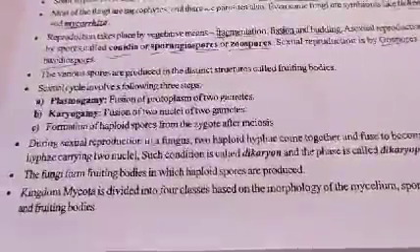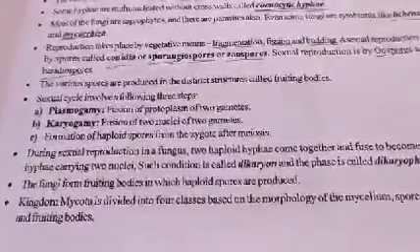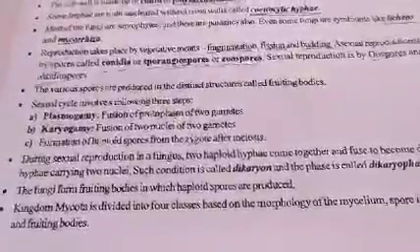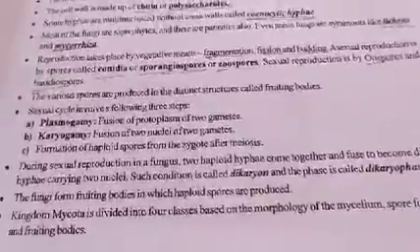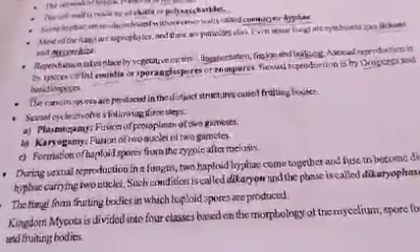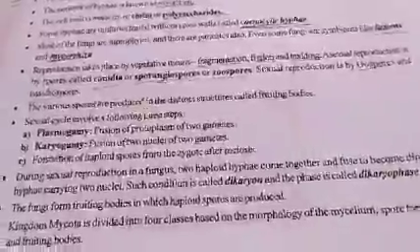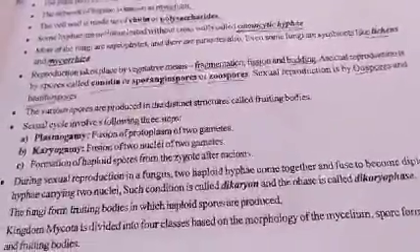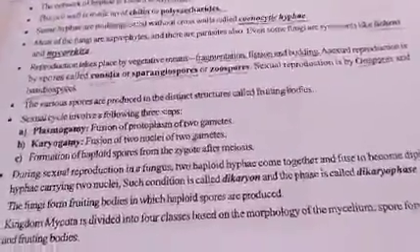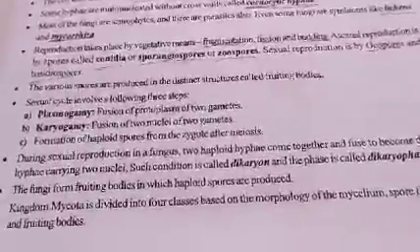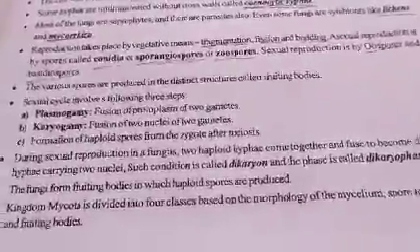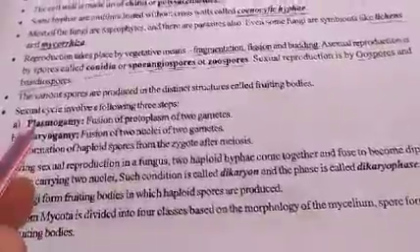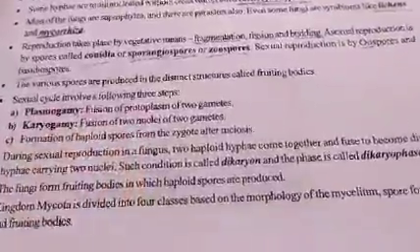The sexual cycle involves three steps: plasmogamy, karyogamy and meiosis. Plasmogamy means fusion of the protoplasm of two gametes. Gametes are sex cells. The protoplasm, the living component of a cell, will be fused together. That is plasmogamy. Next, karyogamy is fusion of two nuclei of two gametes. Karyo means nuclei; plasma means protoplasm.